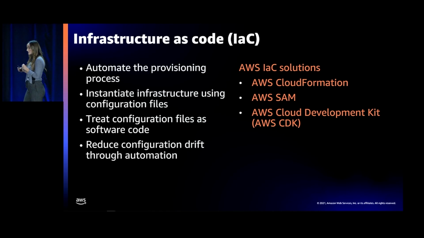With IAC, rather than having this drift in environments, you have one central authority that is this SAM template, and you push your infrastructure changes through. We have a few IAC solutions at AWS. The primary one is CloudFormation. A lot of the other ones are built on top of CloudFormation. SAM is what we're going to talk about today. You can also use the CDK, which just lets you write a little bit more code. So you have a lot of options here.